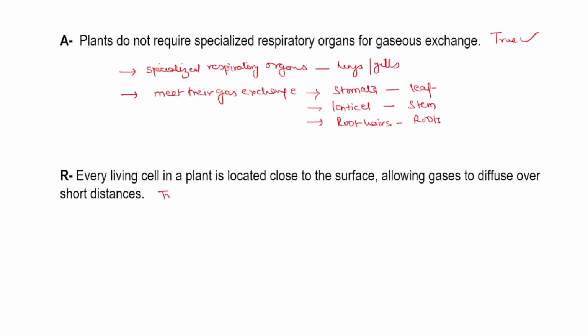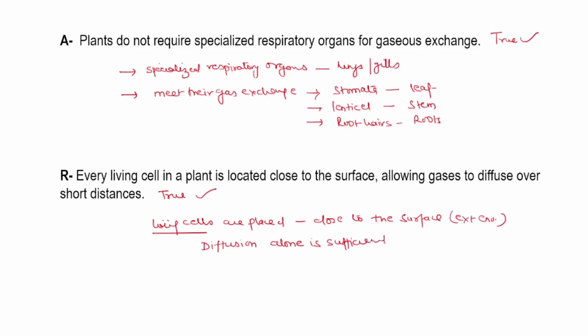Yes, this statement is also true. Why is this statement true? Plant tissues are organized in such a way that living cells are placed highly superficial or close to the surface. Now let us see the connection between reason and assertion. Because every living cell is located very close to the surface, that is the external environment, diffusion alone is sufficient.